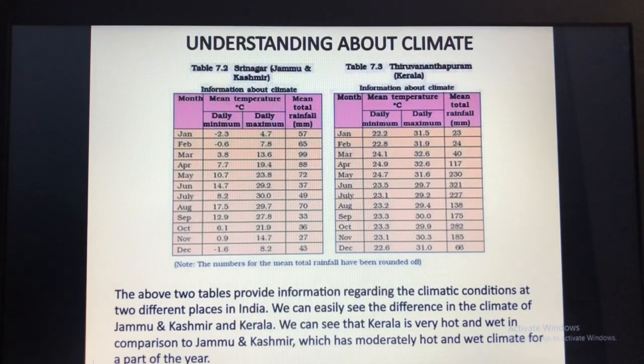Then, to understand about the climate, we had taken the climatic conditions of two places. One is Srinagar, which is in Jammu and Kashmir, and Thiruvananthapuram, which is in Kerala. And we had seen from these two tables that will provide the information regarding the climatic conditions at two different places in India. So we can easily find the differences in the climate of both the states. We can see that Kerala is very hot and wet in comparison to Jammu and Kashmir, which has moderately hot and wet climate for a part of year.